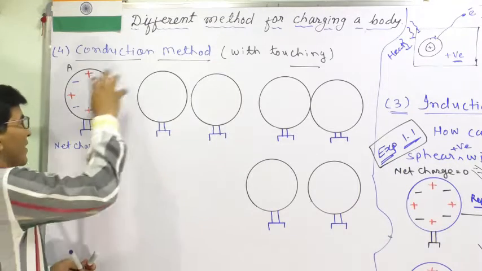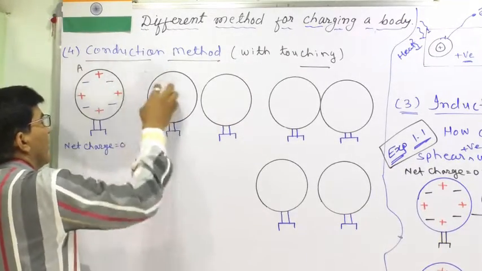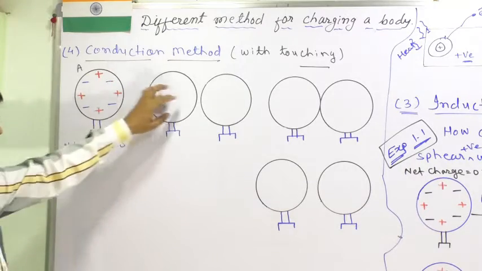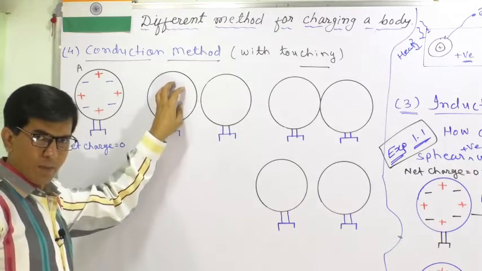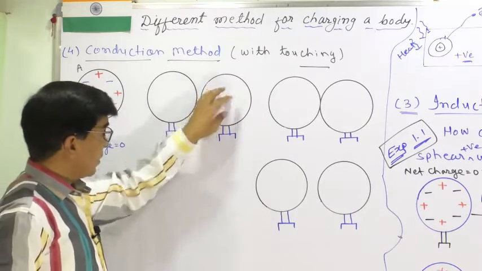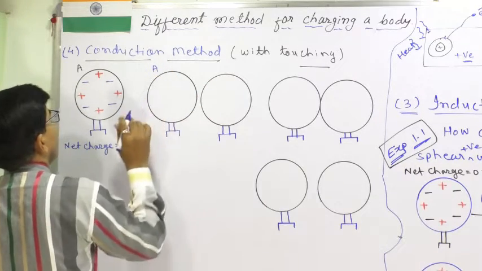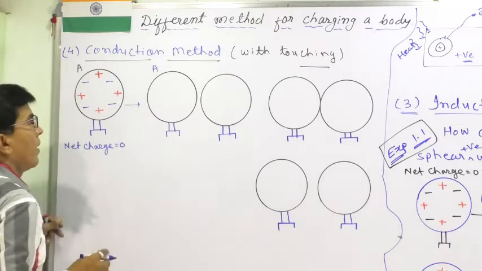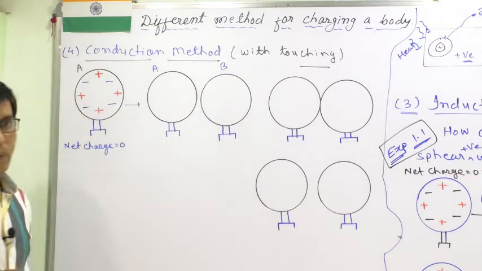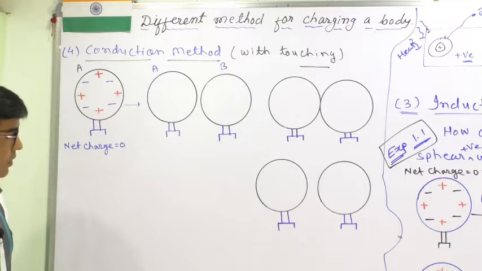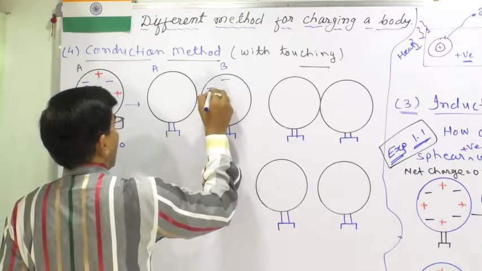If the net charge is 0, we will not write positive or negative here, only an empty sphere. If it is an empty sphere, then the net charge is 0. But if it is a charged sphere, then we will note it here. So this is sphere A, and take sphere B, which is a negatively charged sphere.